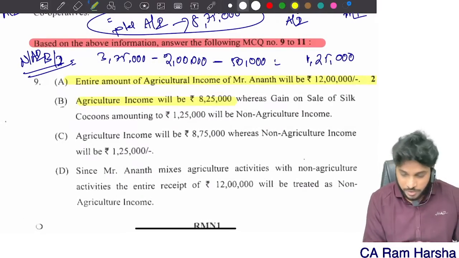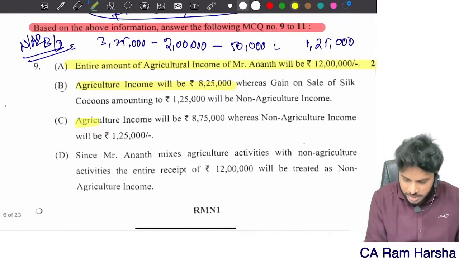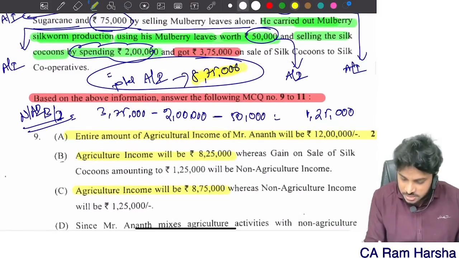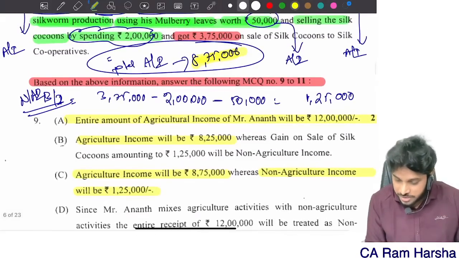Agriculture income will be 8,25,000. In our answer, 875, wrong. Agriculture income will be 875. Yes, in our answer it is matching. Whereas non-agriculture income will be 125. Yes, in our answer it is matching.